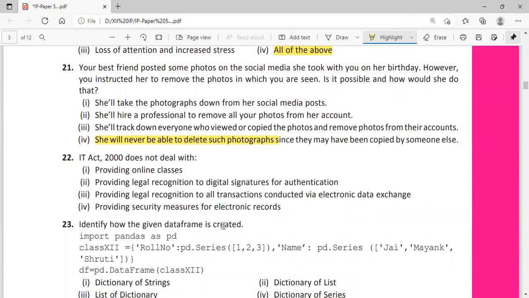Question number 22, IT Act 2000 does not deal with, asking for does not deal with: providing online classes, providing legal recognition to digital signatures for authentication, providing legal recognition to all transactions conducted by electronic data exchange, providing security measures for electronic records. The IT Act doesn't deal with providing online classes.